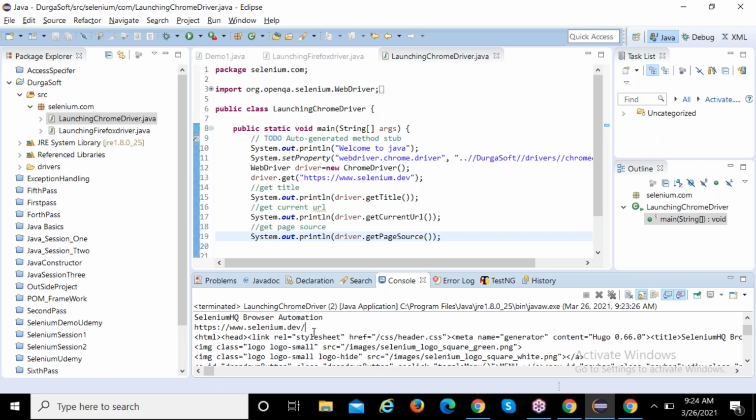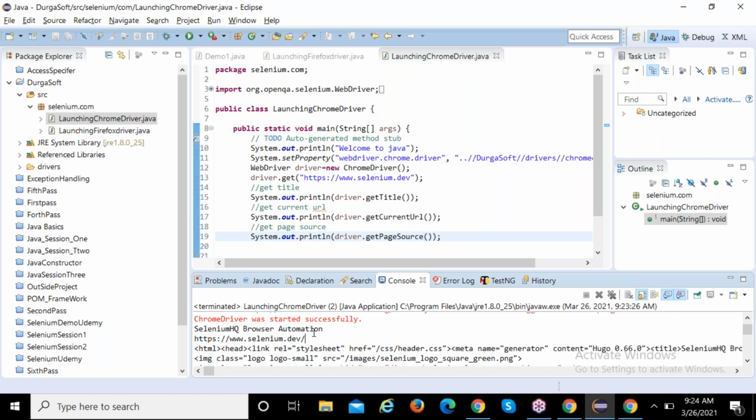Now I want to verify the page view source, so in that case, I can use it. But do not think that for every program we use all the commands. Based on the requirement, if they say check the current URL, you know the command, right? Simply you can write driver dot get current URL. So far what we learned: get title, current URL, page view source. Always practice from the starting onwards what we learned.